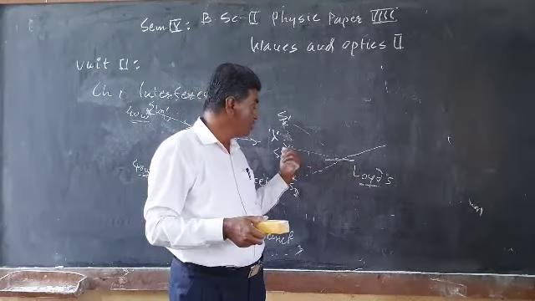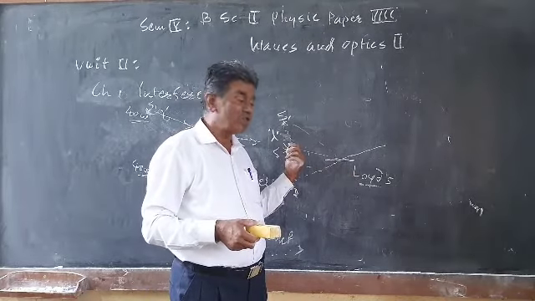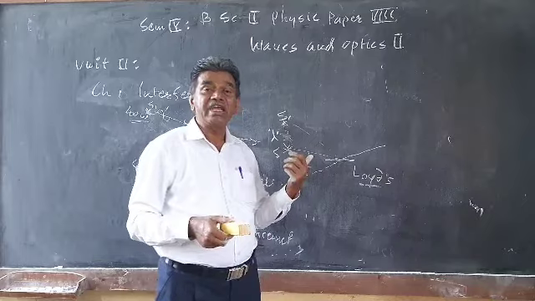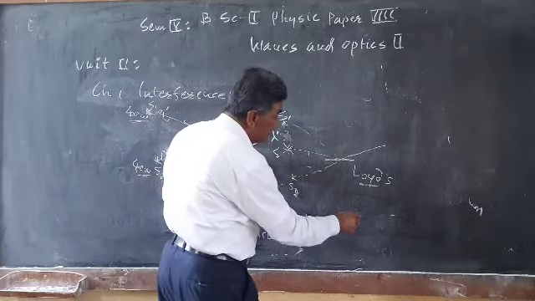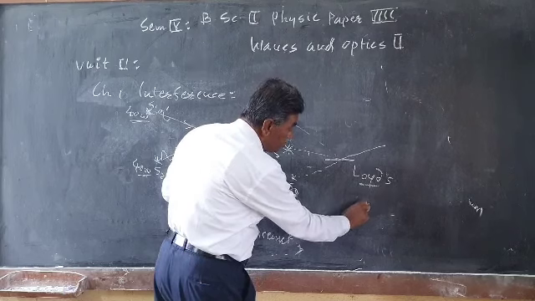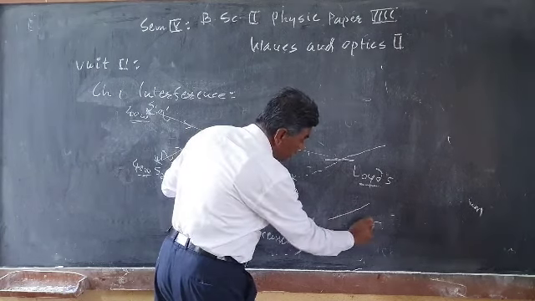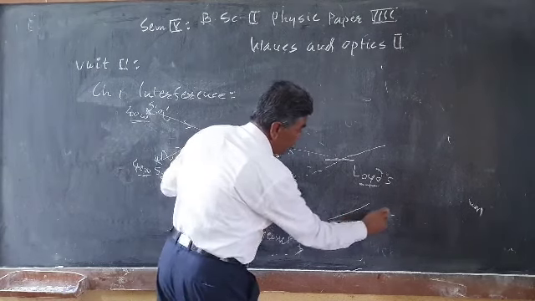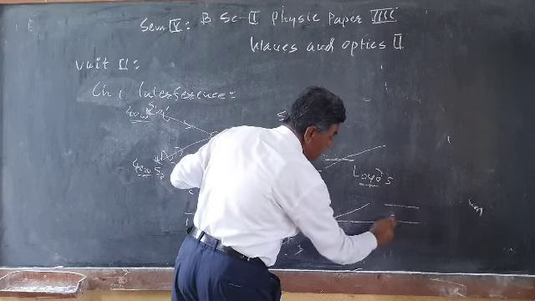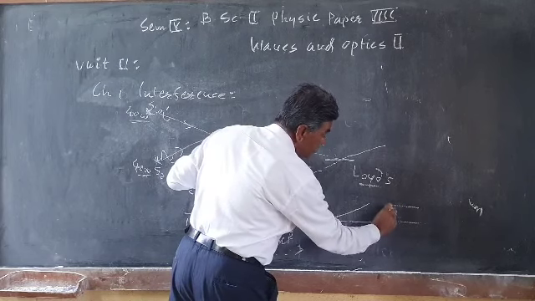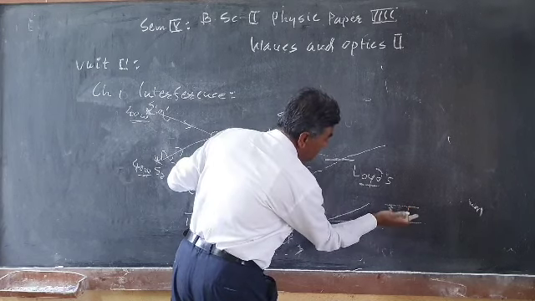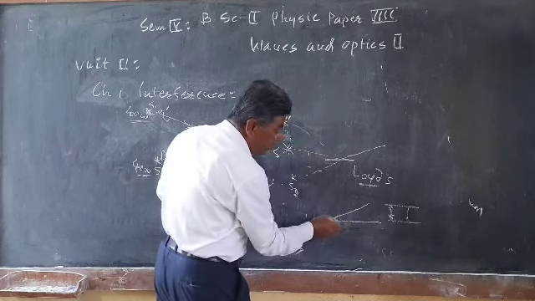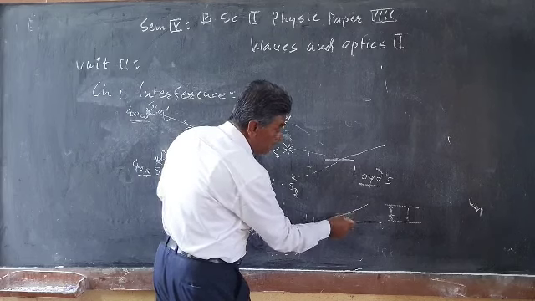In this case, we determine the wavelength of a monochromatic source, and we also have to see the thin wedge film shape. Suppose two plates are placed here and the thickness is uniform. If one of the plates is slightly tilted, a wedge-shaped air thin film is formed.